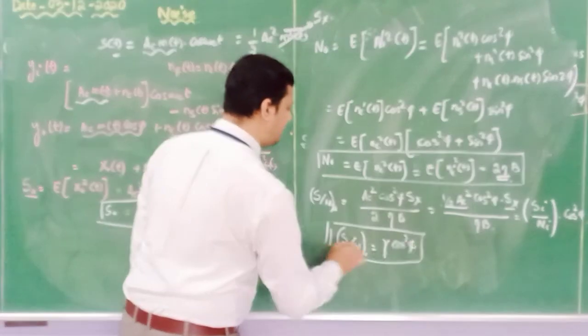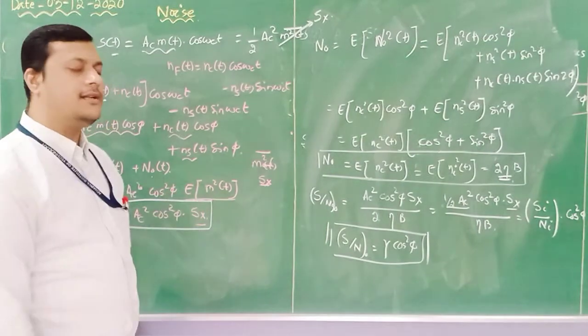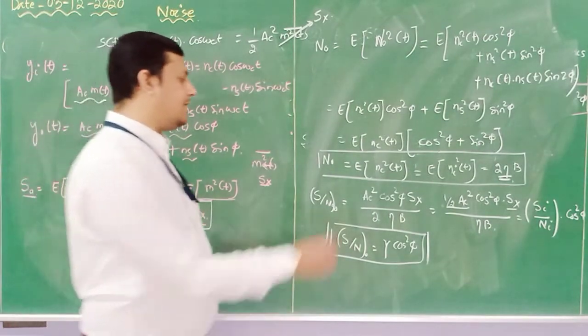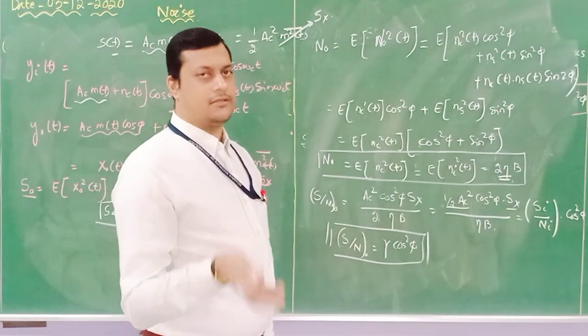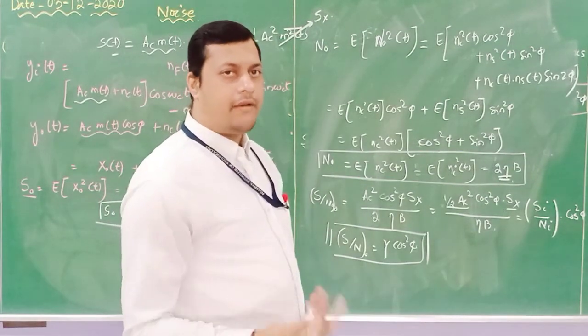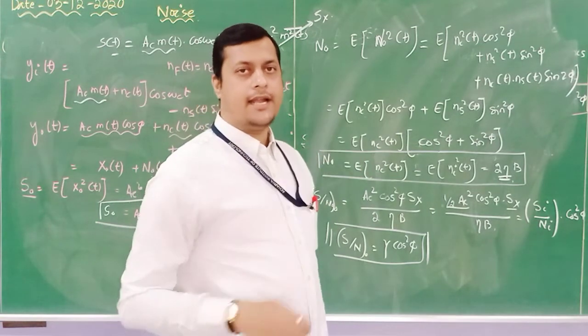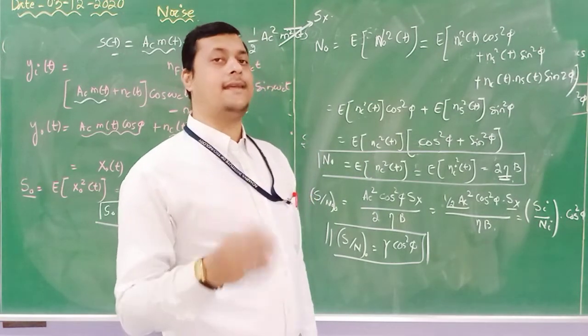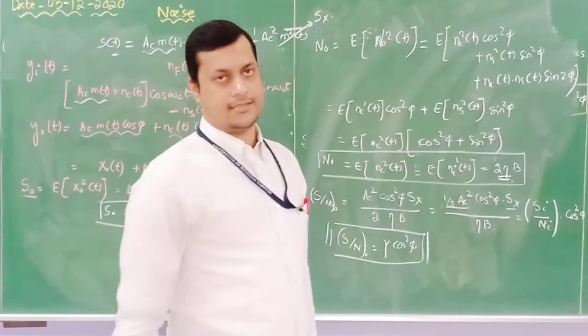So we have proved as per the given question. The output signal to noise ratio is equal to gamma into cos square phi. Here cos square phi is the phase delay at the receiver, and the carrier component, twice cos omega ct, we have considered. So this is the relation.